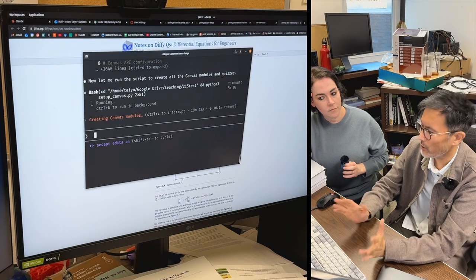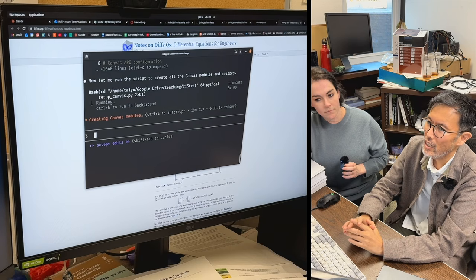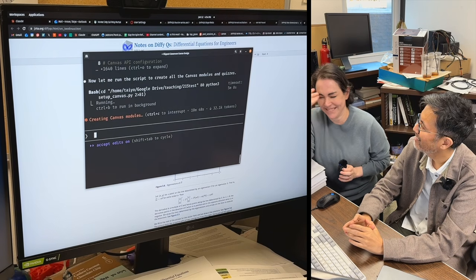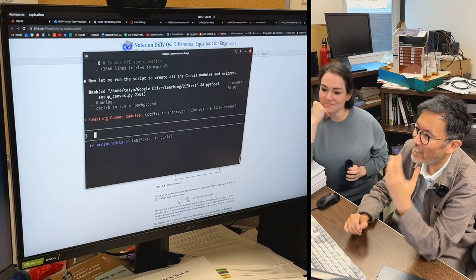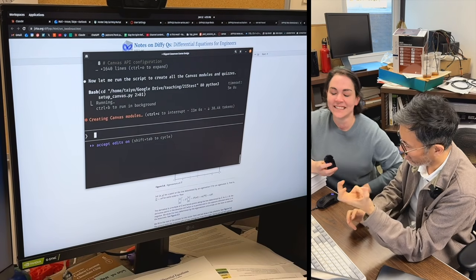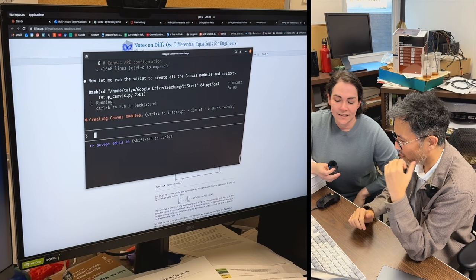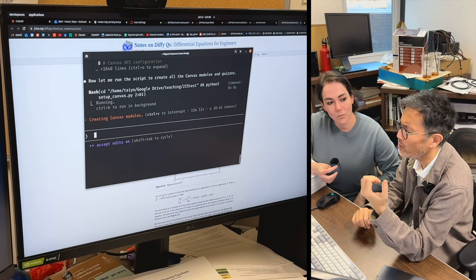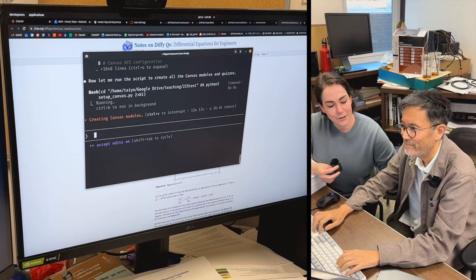FERPA is like this whole thing in itself, right? I know you're up to date on your trainings. Yeah, exactly. And so, as we've all learned from our trainings, to put an institution's API key into Claude Code and allow it to use that would be so deeply irresponsible. What about the ChatGPT edu accounts that are FERPA protected?